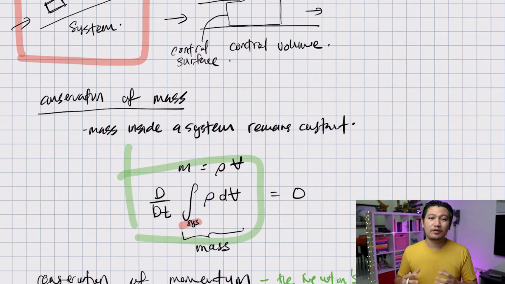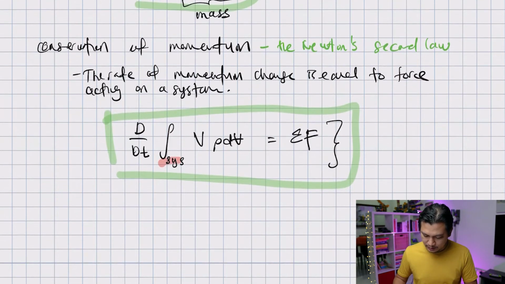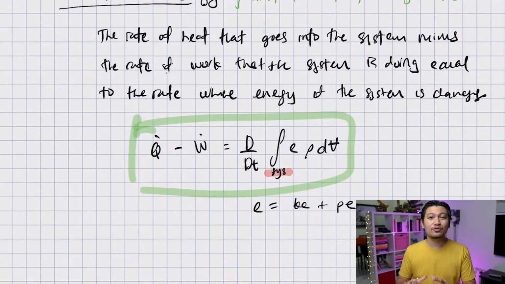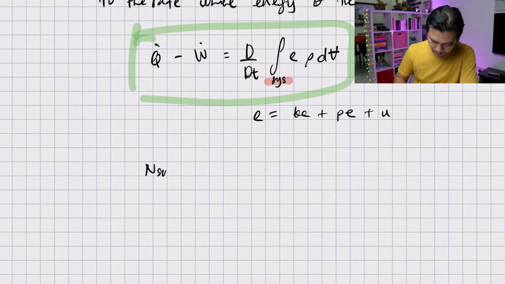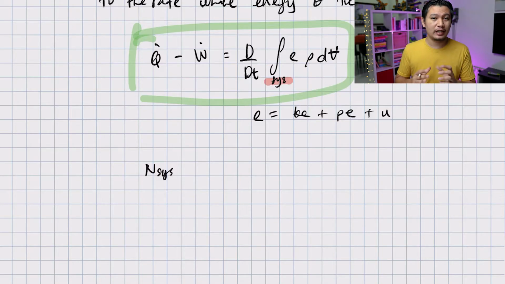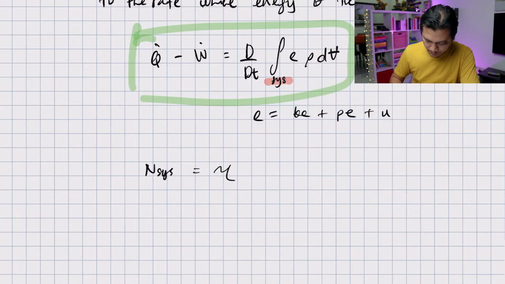calculation as engineers. But before we see the equation that can be used to transform system to control volume, let's see how we can organize these equations so that they can be represented in one simple equation. We are going to do that by using a symbol to represent mass, momentum, and energy. That symbol is N system. N system is the extensive property of the fluid, which includes mass, momentum, and also energy. We are going to define N system using a symbol eta times mass, which is rho dV.